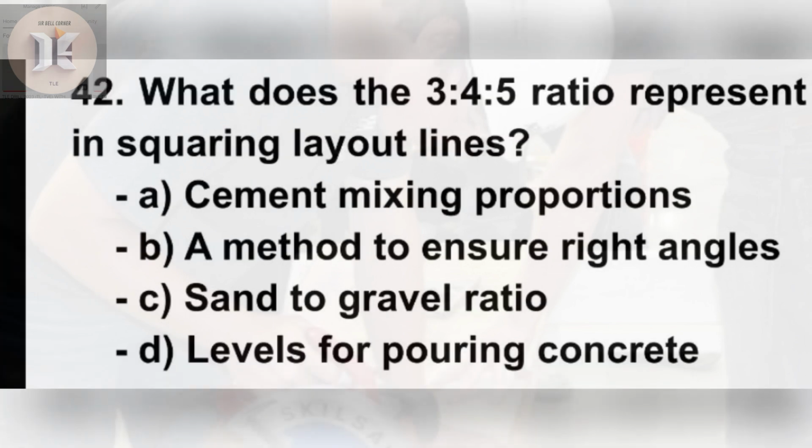42. What does the 3:4:5 ratio represent in squaring layout lines? A. Cement mixing proportions. B. A method to ensure right angles. C. Sand to gravel ratio. D. Levels for pouring concrete.